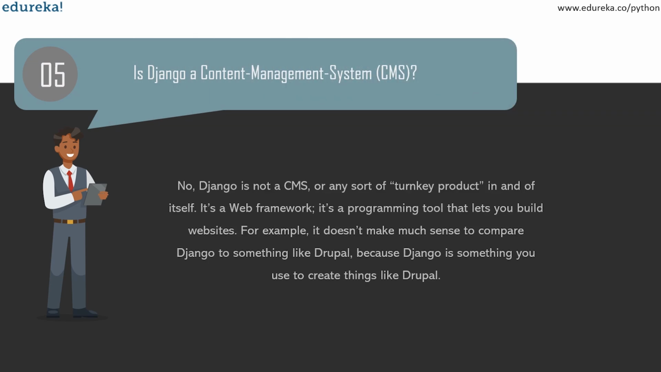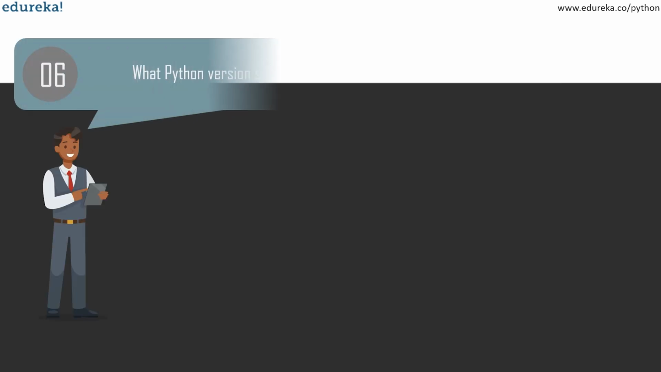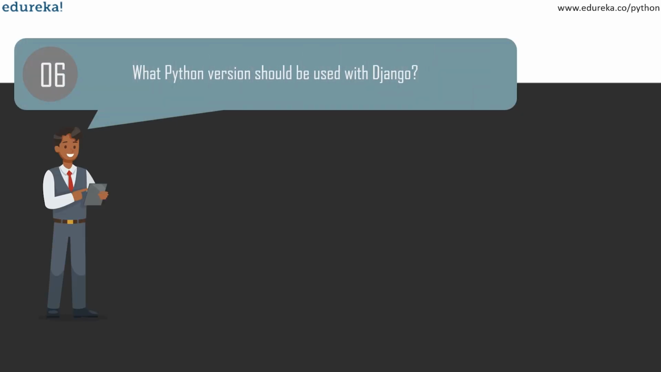So now to answer the question, is Django a content management system? No, Django is not a content management system or any sort of turnkey product. It's a web framework. It's a programming tool that lets you build websites. For example, it does not make much sense to compare Django with something like Drupal. This is because Django is something that you use to create things like Drupal. Of course, Django's automatic admin site is fantastic and time-saving, but the admin site is one module of Django, the framework. So what Python version can you use with Django?